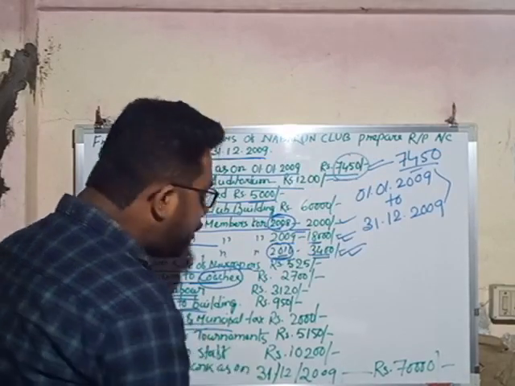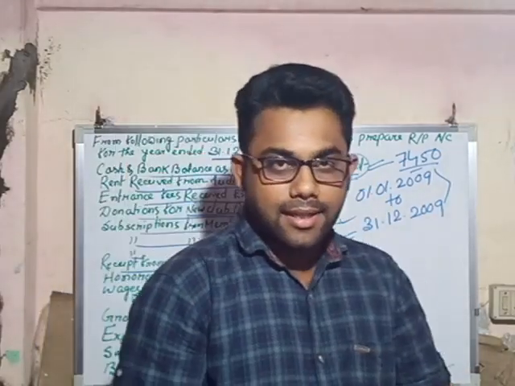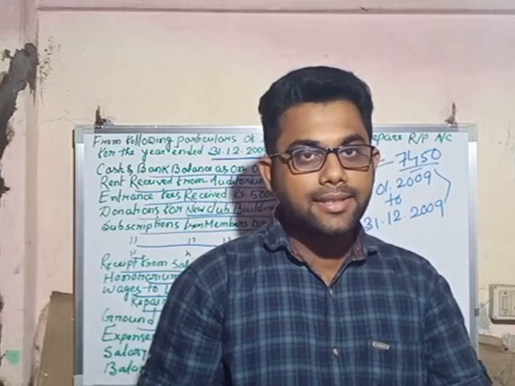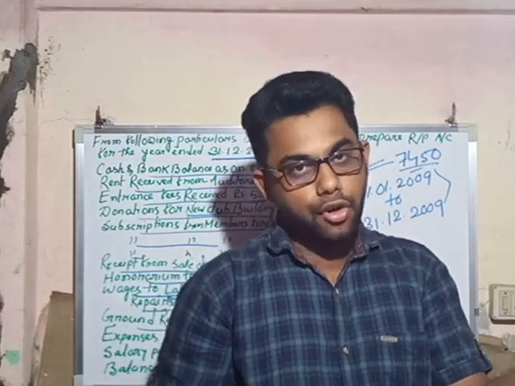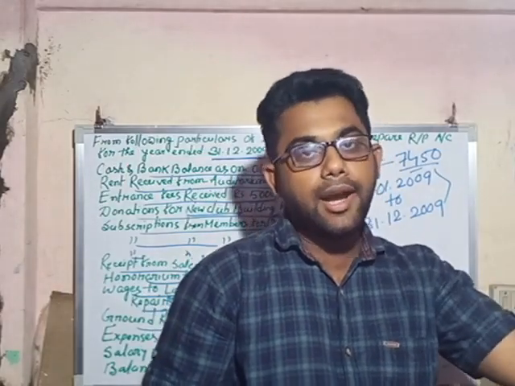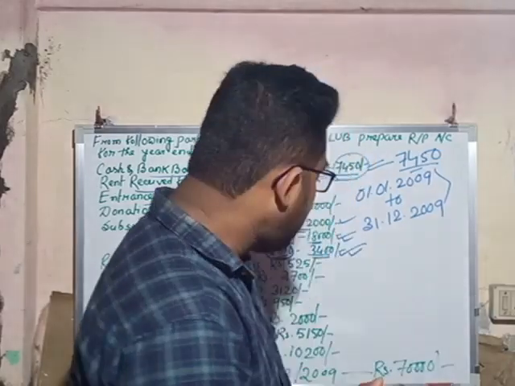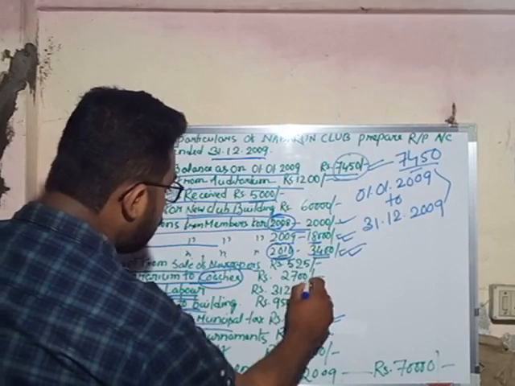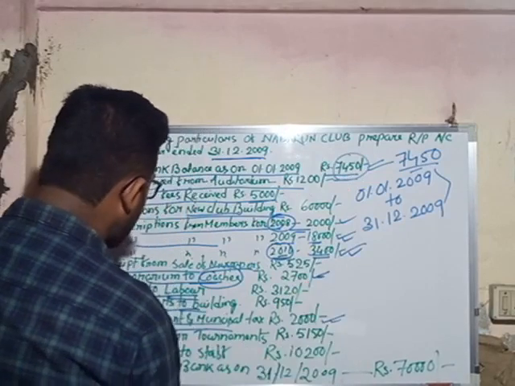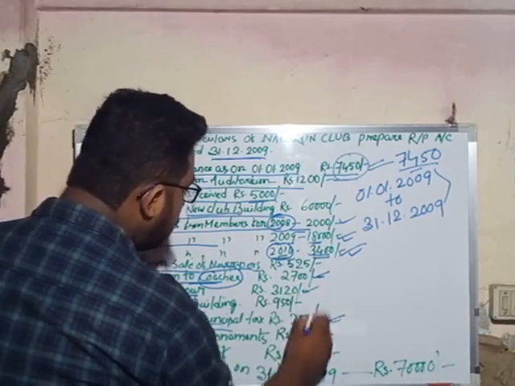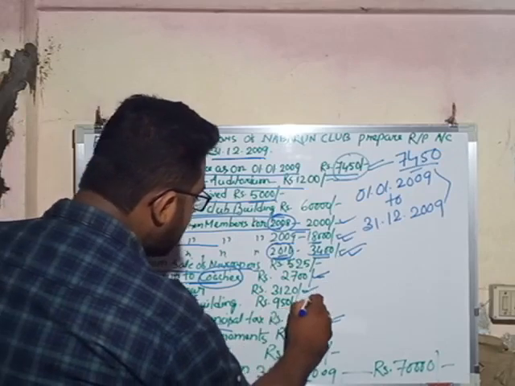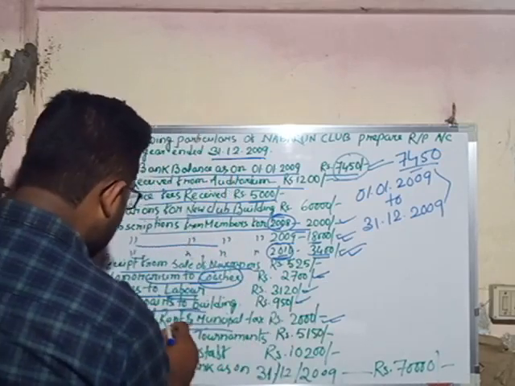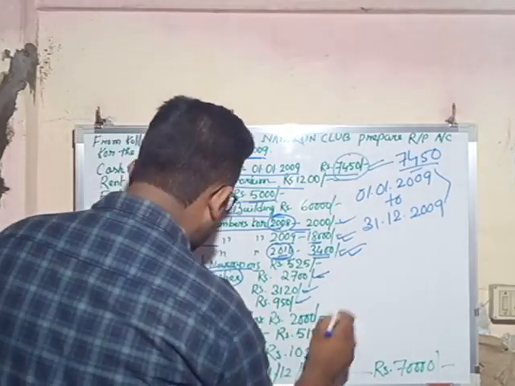Next one is the ground rent and municipal tax. So it is a payment, it is a tax, that means the amount paid by the non-trading organization to the municipality and to the tax authorities. So it is a payment, so it will come in the payment side. The amounts are: honorarium to coaches 2,700, wages to labor 3,120, repairs to building rupees 950, ground rent and municipal tax rupees 2,500.